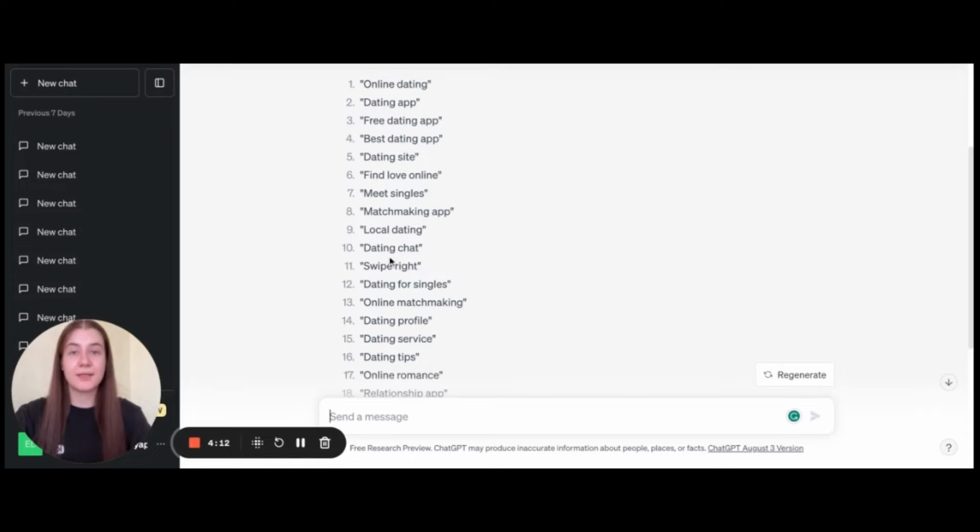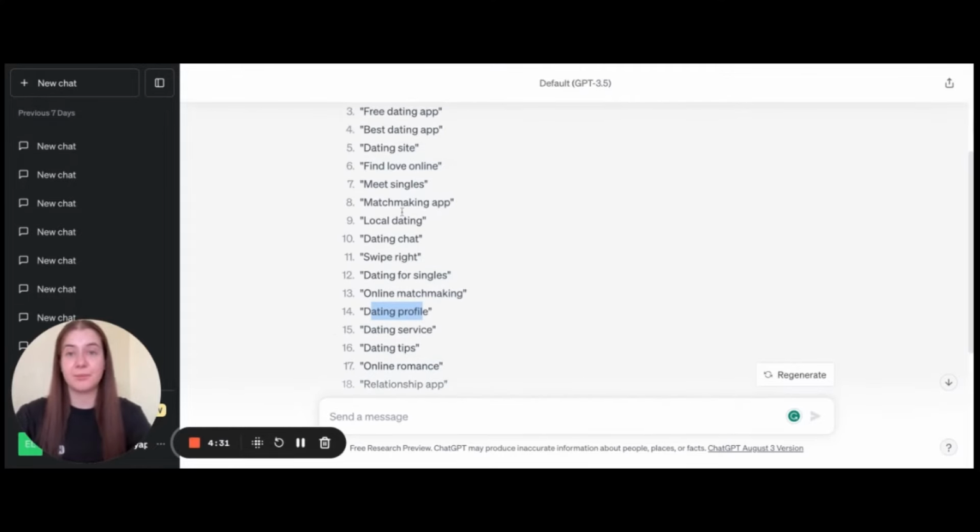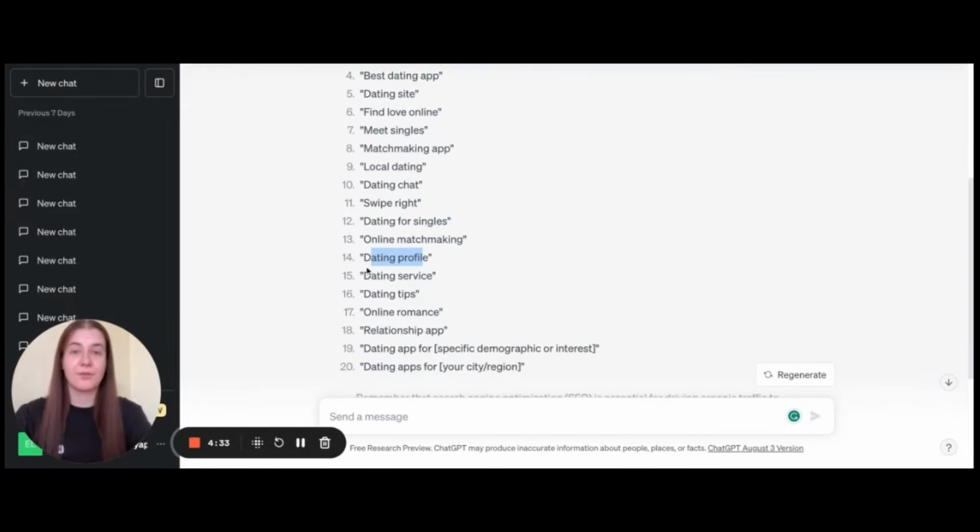In this case, we see that some keywords such as dating site, dating tips, dating service, dating profile are added. And if you have just a simple typical dating application, all these keywords may be irrelevant for your app, due to the fact that, for example, you do not have a site, there is no dating profile, and it is not a kind of service where dating services are provided. So it's just a dating app.